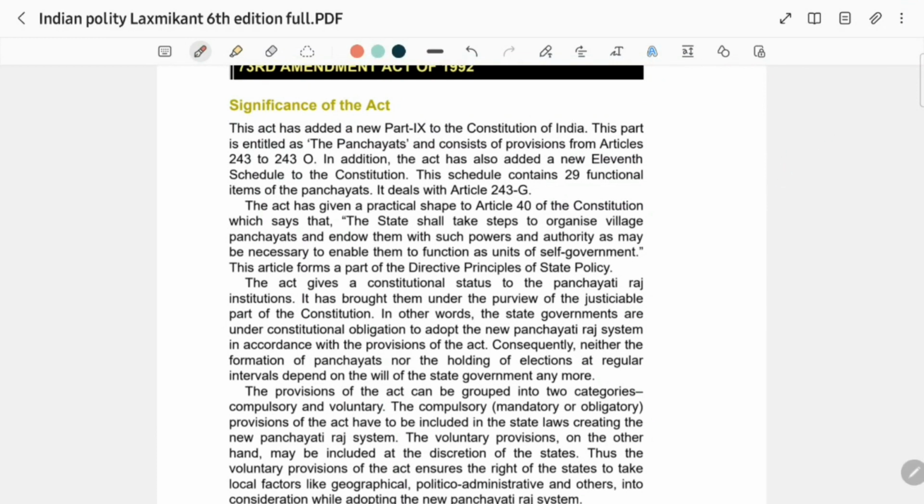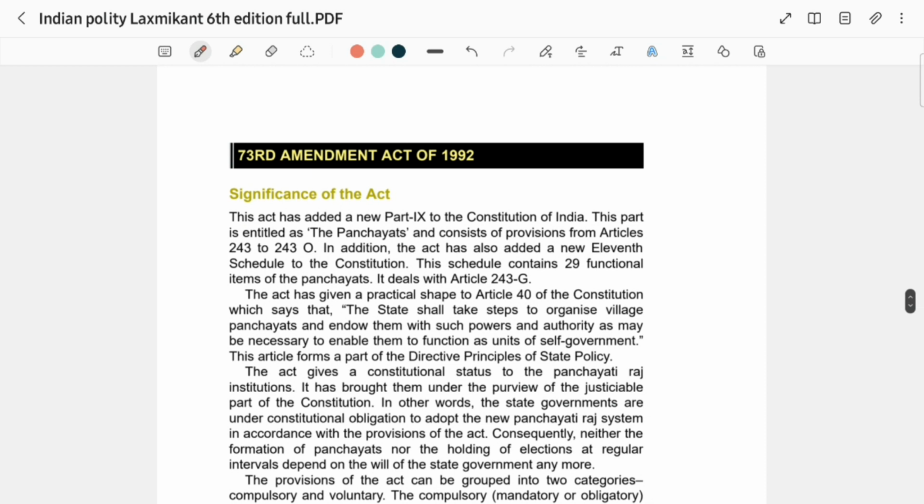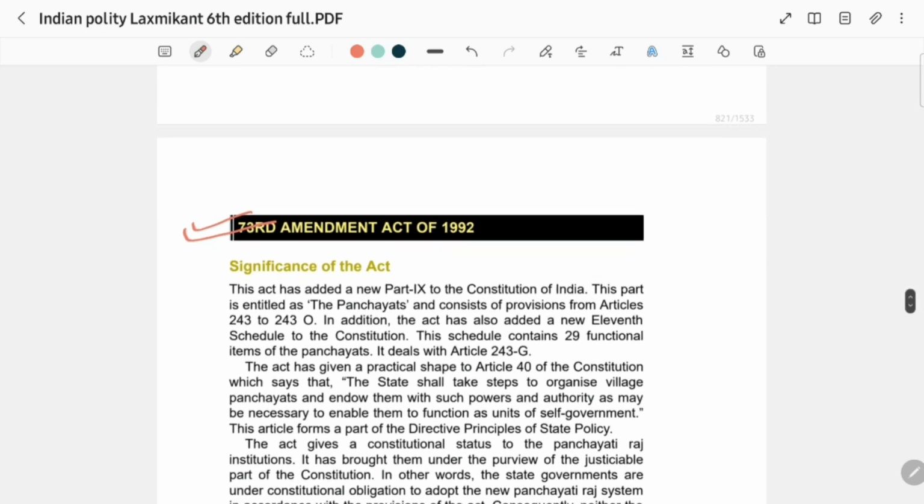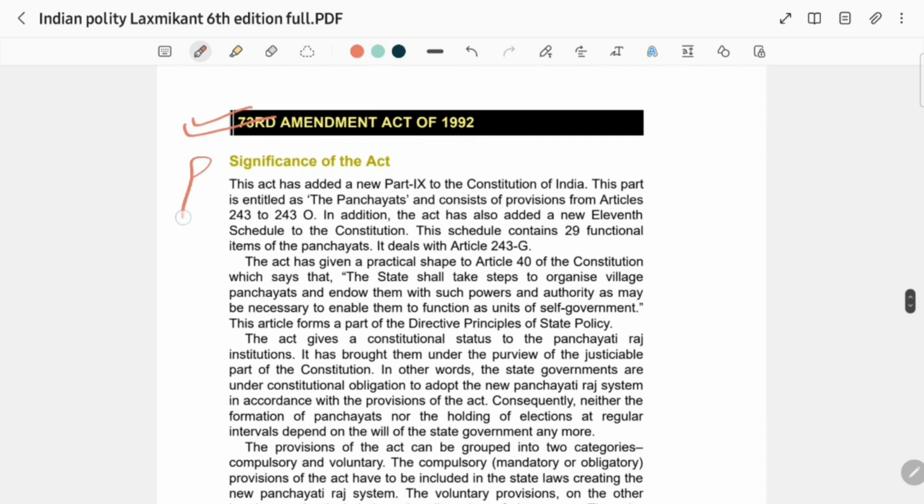Today we are continuing the Panchayati Raj chapter, which I left yesterday as I explained the introduction part in the first video. In the second video we are moving ahead and going into much more detail about the Panchayati Raj Act. This is a book you must be aware of, Indian Polity by Lakshmikant. So we are reading from this book.